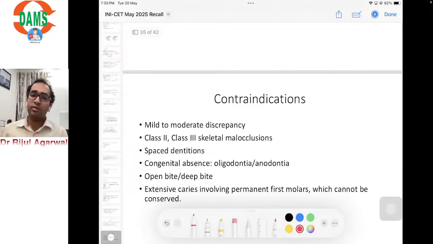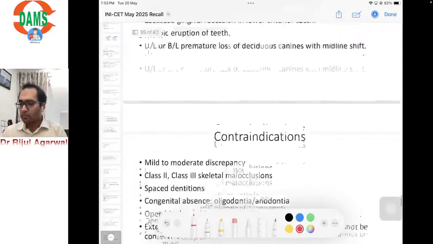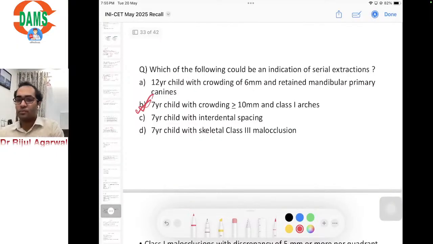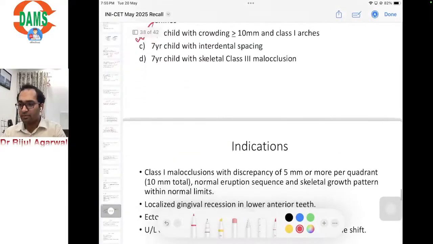Contraindications will be mild to moderate discrepancy, that is less than 10 mm, class 2 or 3 skeletal malocclusions, spacing in the dentition, congenital absence of teeth, open or deep bite, and extensive caries involving the permanent teeth. So here the correct answer would be crowding of greater than 10 mm with class 1 skeletal arches.